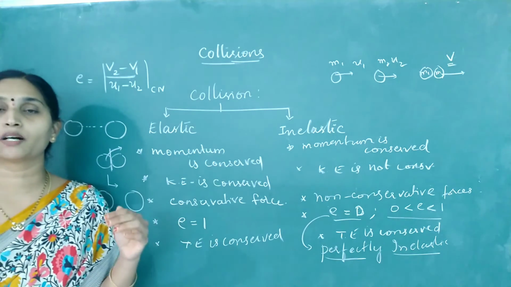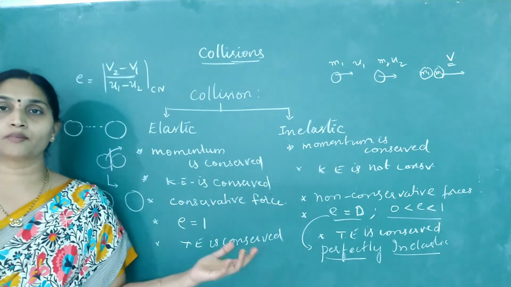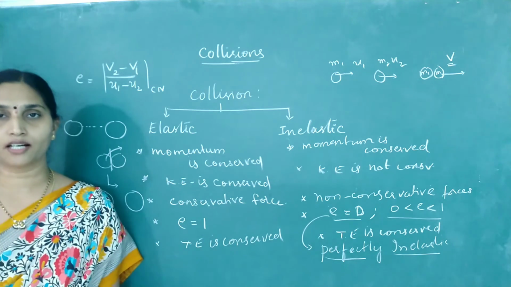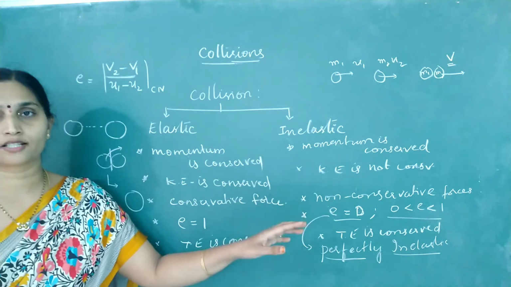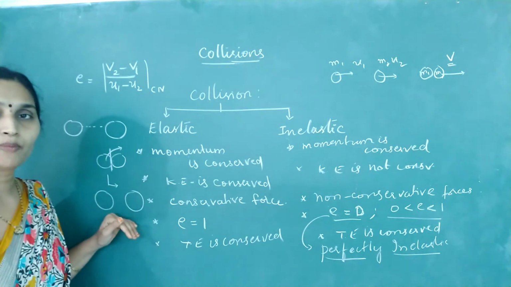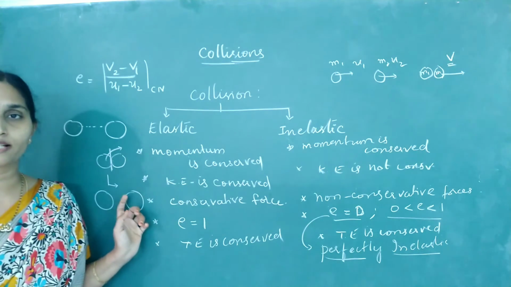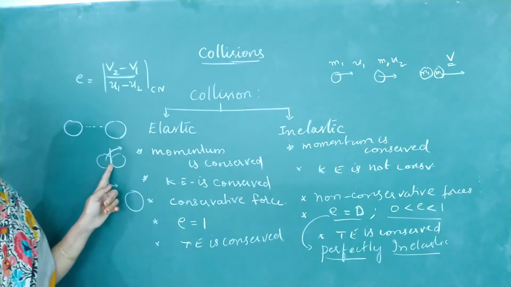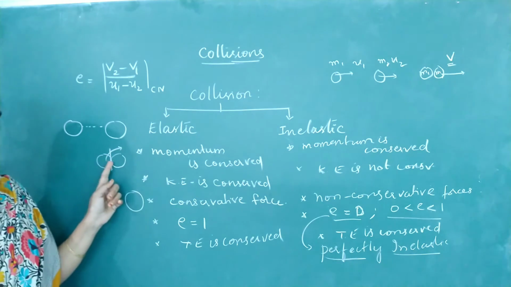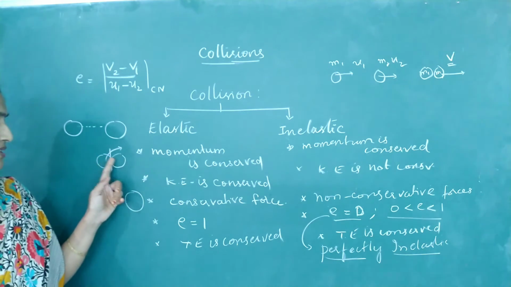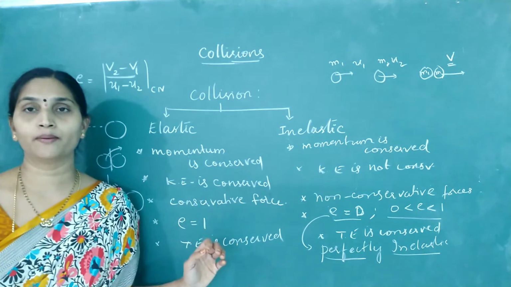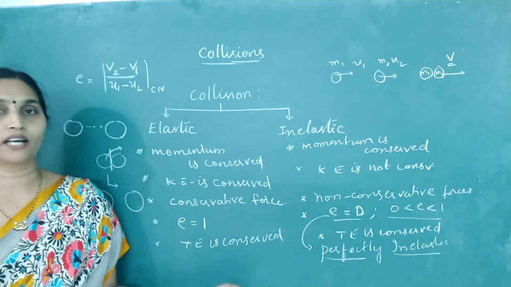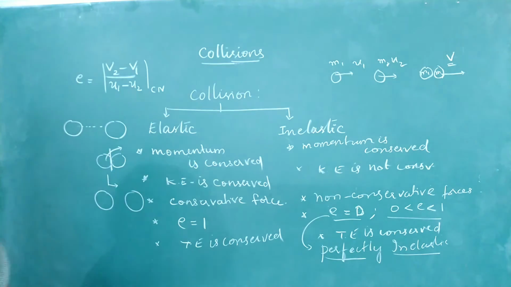After collision, they may be completely deformed, or there may be deformation in one body but not the other. So when there is a deformation occurring, it's an example for inelastic collision. If there is no deformation, then it is an example for elastic collision. But here remember, there is deformation occurring during the small interval of time when one body is interacting with another. So these are the points you need to remember when you begin with the different types of collisions.